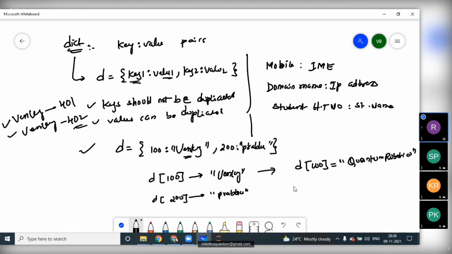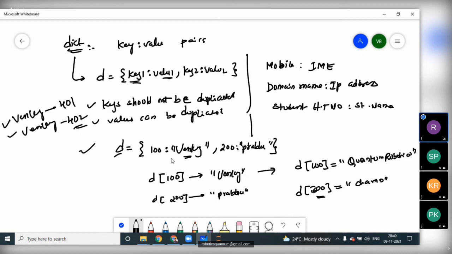Okay, so for example, suppose you suddenly give a key which does not exist. For example, we don't have the key 300 in the dictionary. If you try to assign some value to it, like assigning the name Charan, then a new value will be added to that existing dictionary.